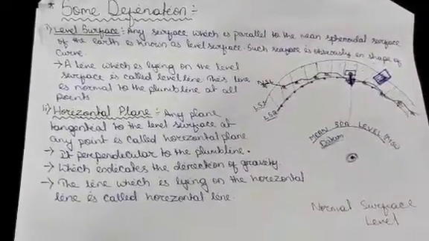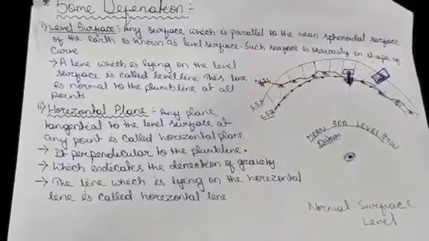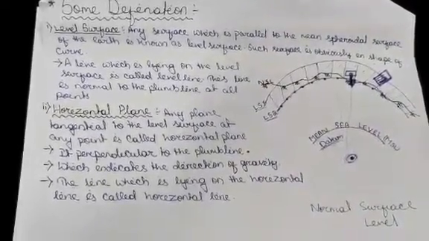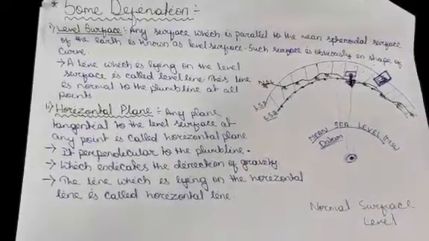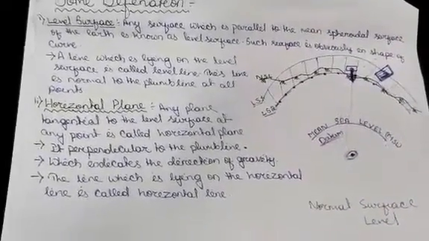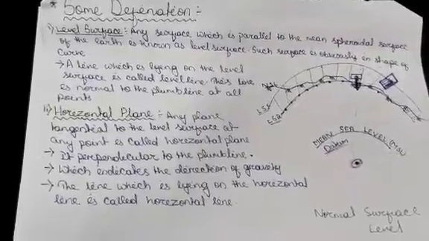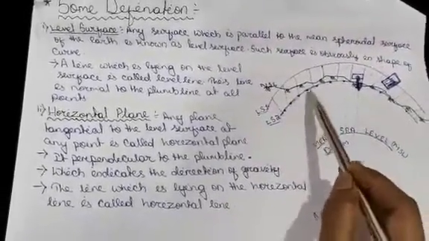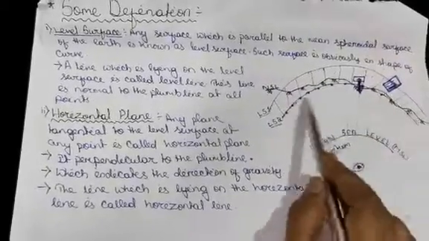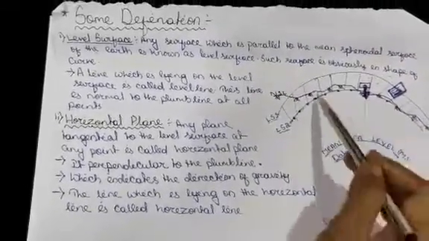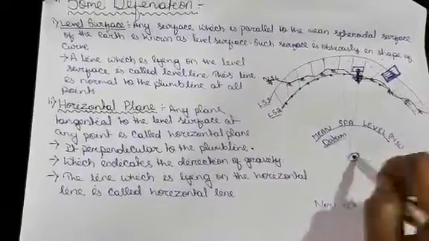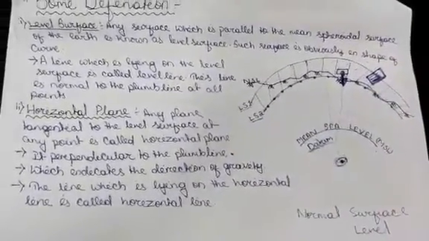So what is level surface? The surface where the distance of all the points of the surface, seen from the center point of the earth, is always the same because of the level surface.